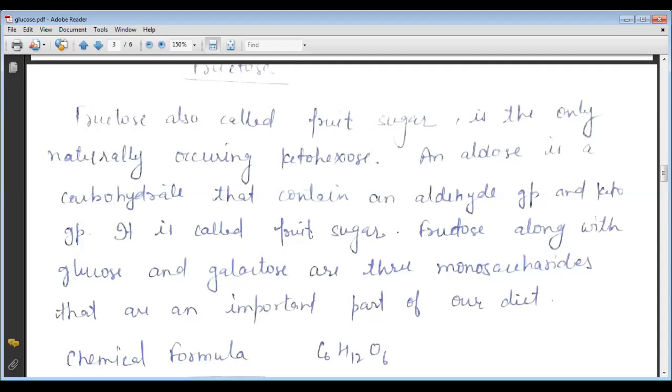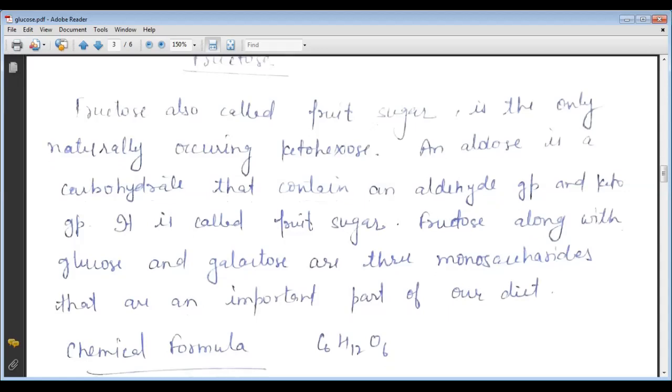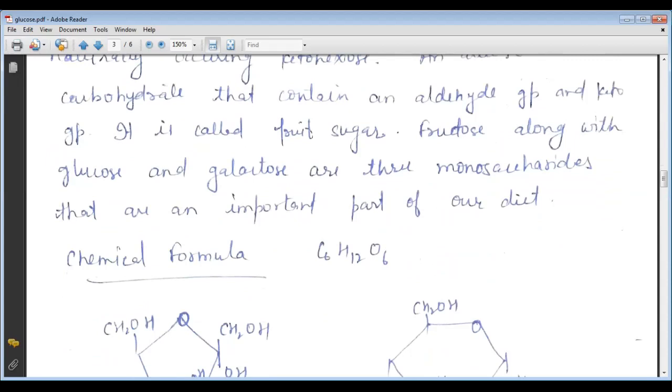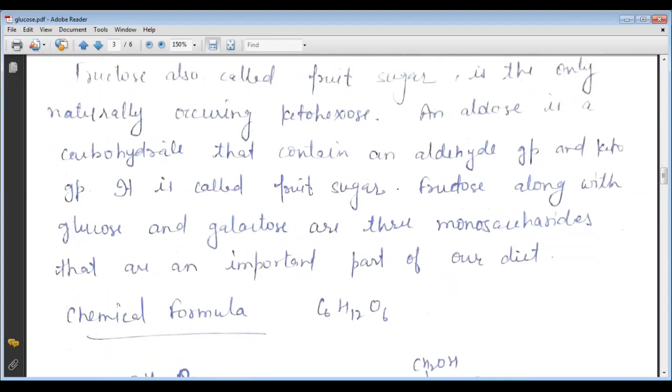So we know that in the fructose there are two groups present. One is the keto group and the aldehyde group also. Okay, so here it is also called the keto, and it is also called the fruit sugar.